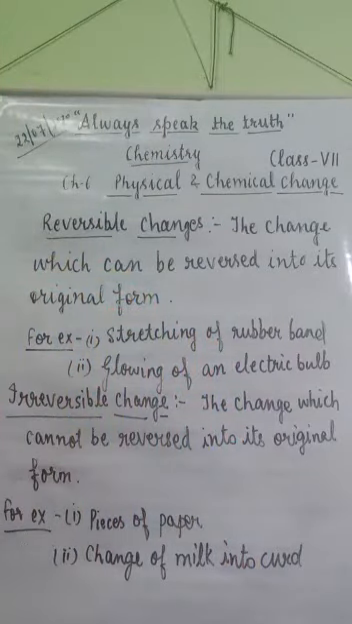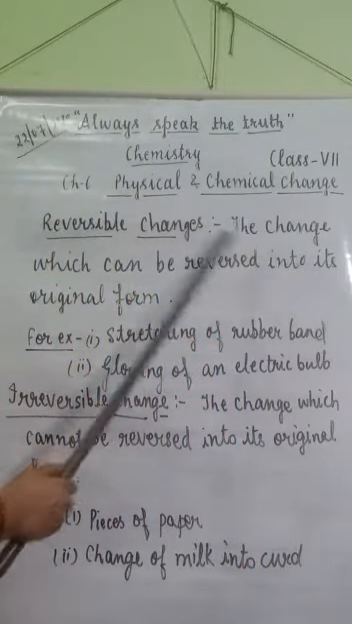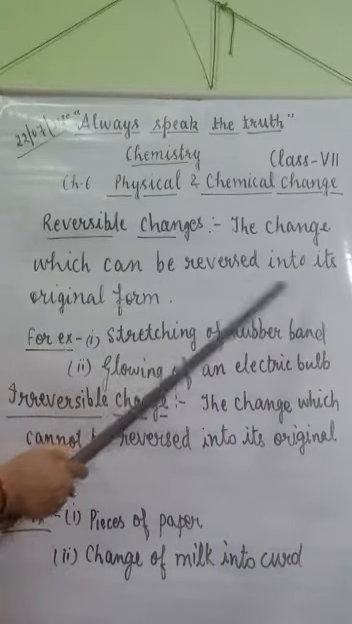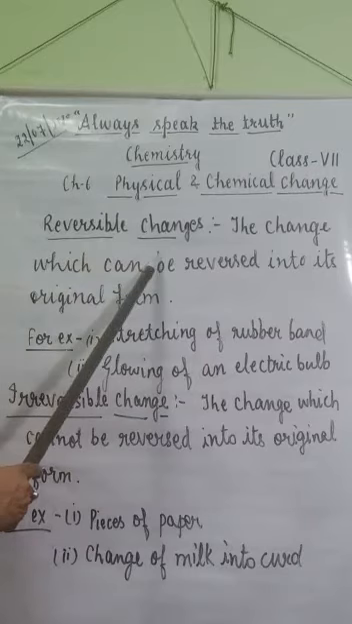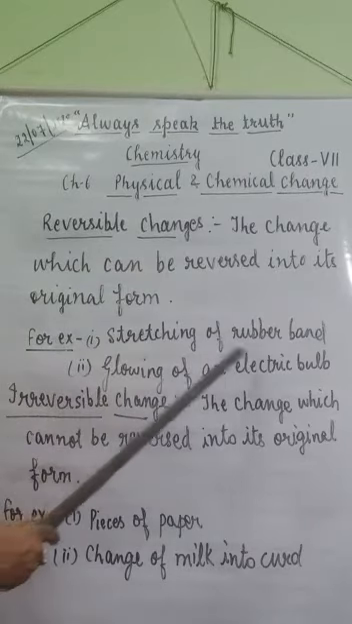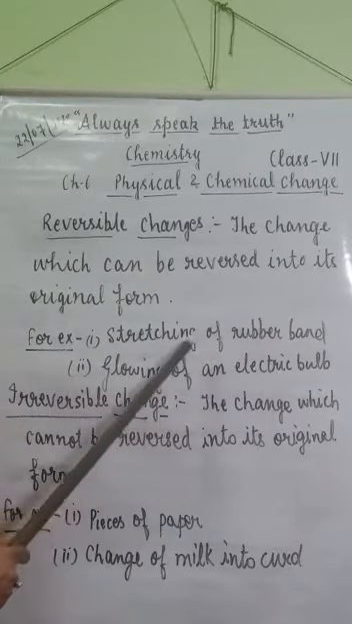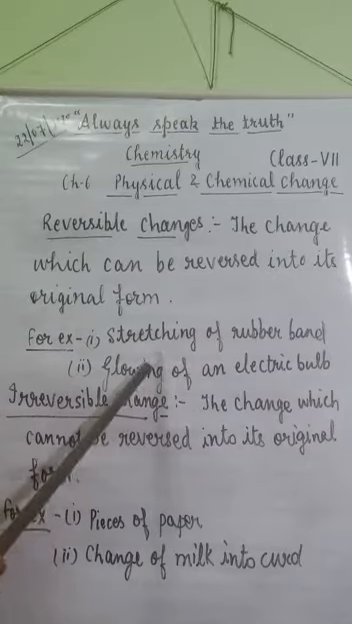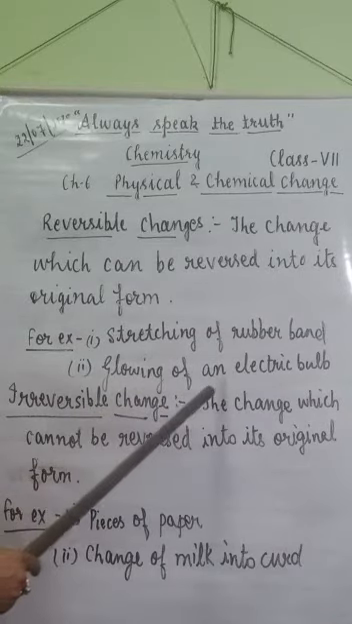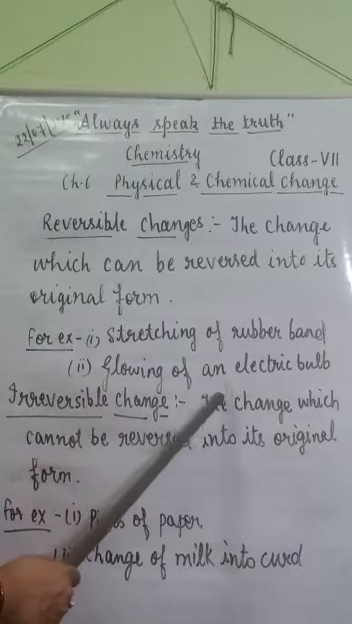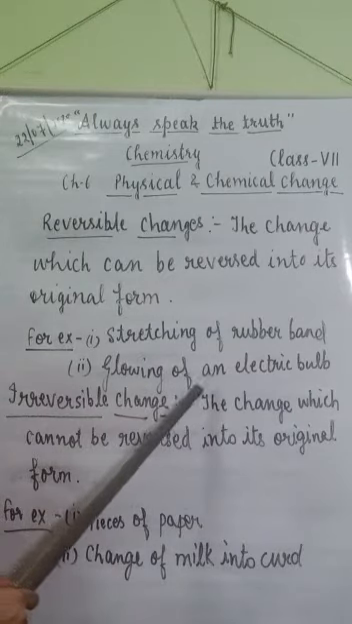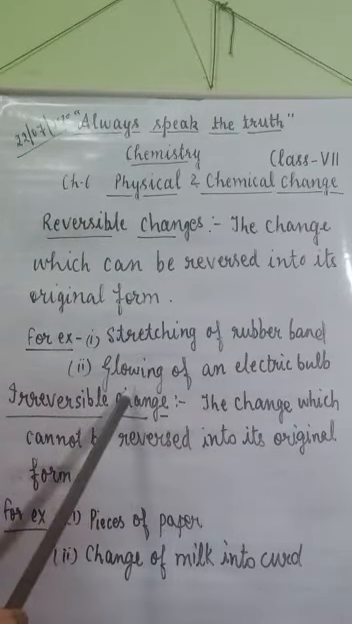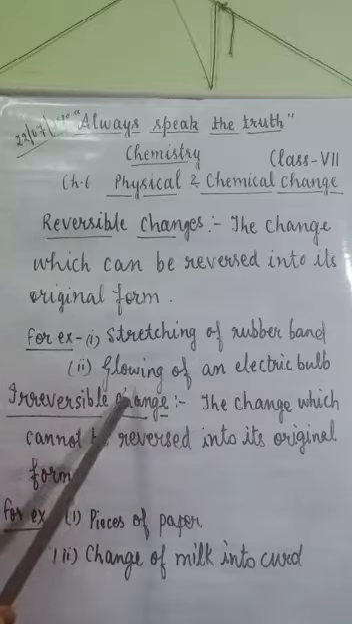So the change which can be reversed into its original form is known as reversible change. Like stretching of a rubber band, it comes into its original form when released, and glowing of an electric bulb. When we switch on the bulb, the electric bulb will glow, and when we switch off the electric bulb, it does not glow. So this is also a reversible change.